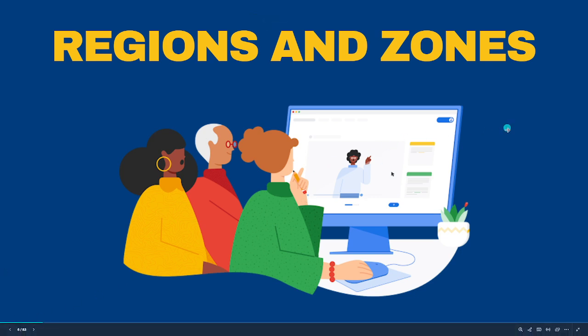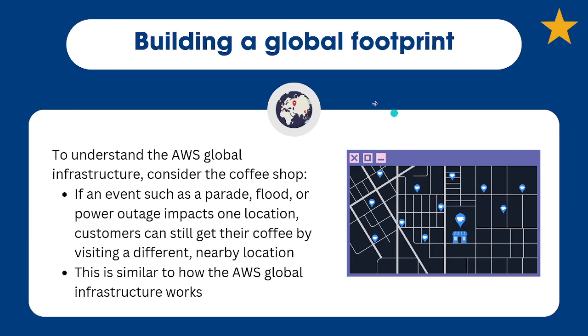Let's get started with regions and zones. So, building a global footprint. To understand the AWS global infrastructure, let's go back to our coffee shop.